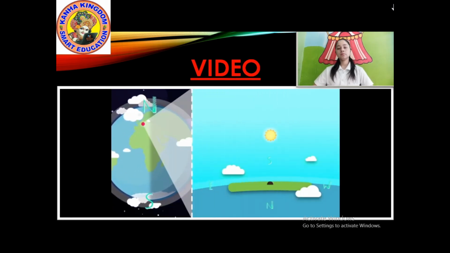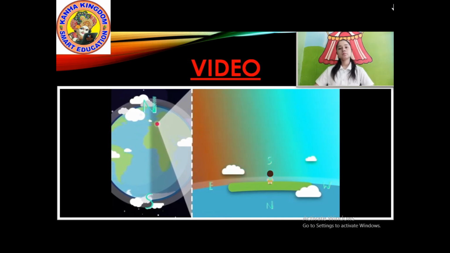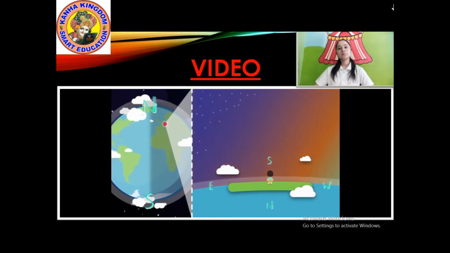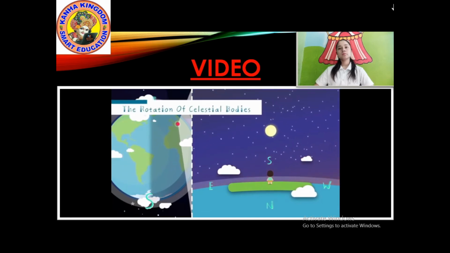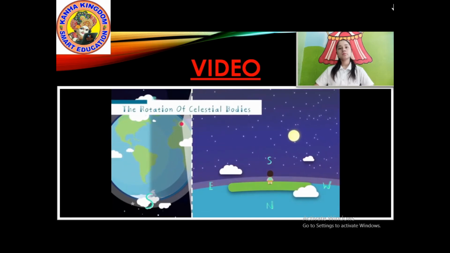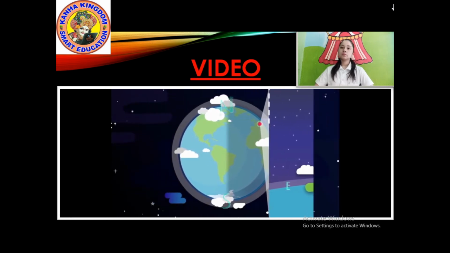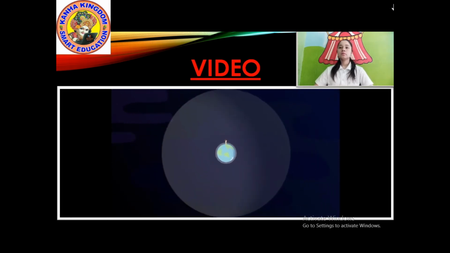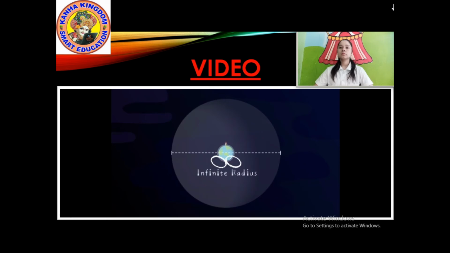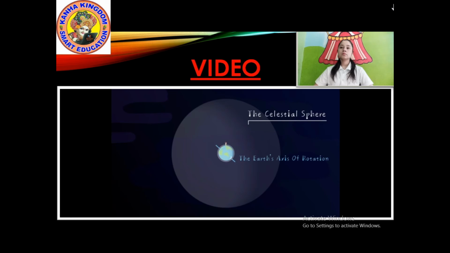Let's say that a person in the northern hemisphere is standing facing south and looking up at the sky. He would see the stars rise in the east and fall in the west. This phenomenon is referred to as the rotation of celestial bodies caused by the rotation of Earth. Imagine that the observer is surrounded by an infinite sky with an infinite radius. We call the infinite sky the celestial sphere.